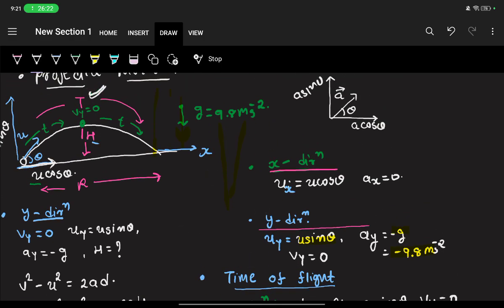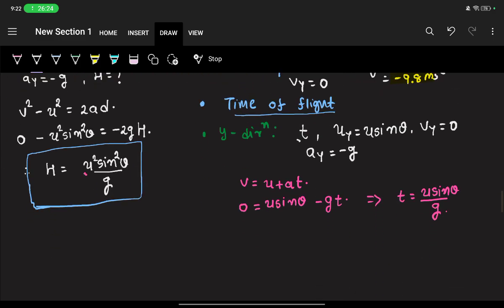So capital T would be 2 times t, that is 2u sine theta divided by g. Understood? This is our time of flight.